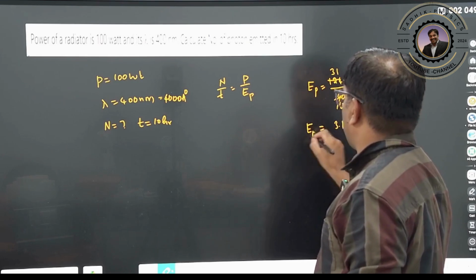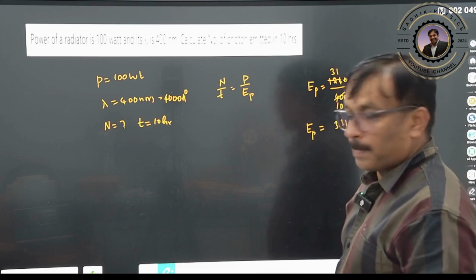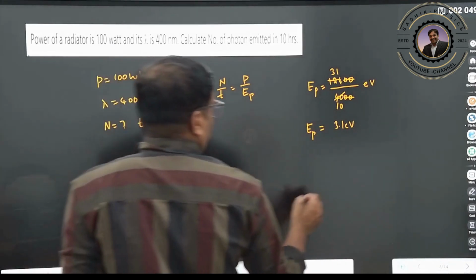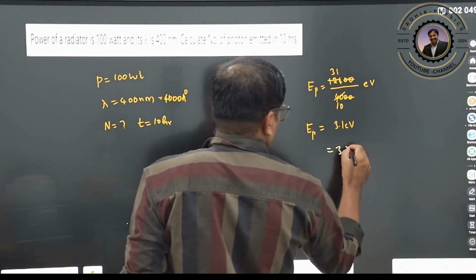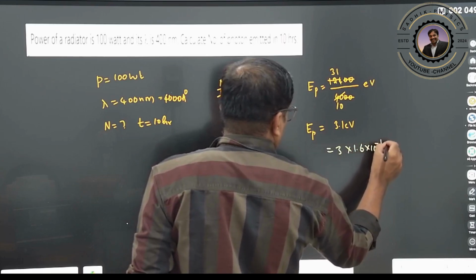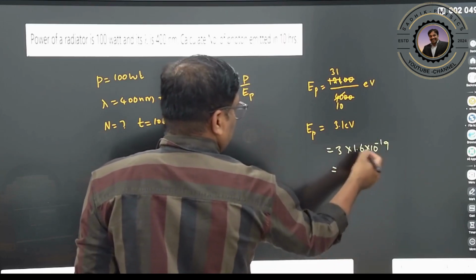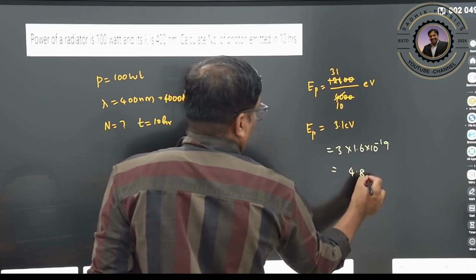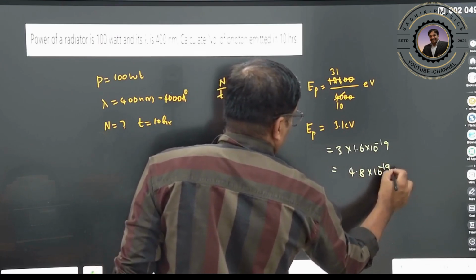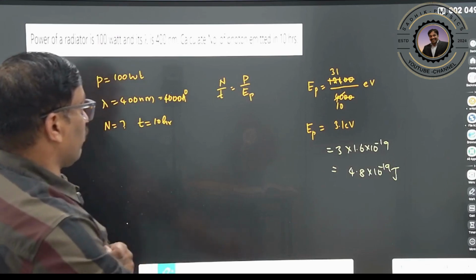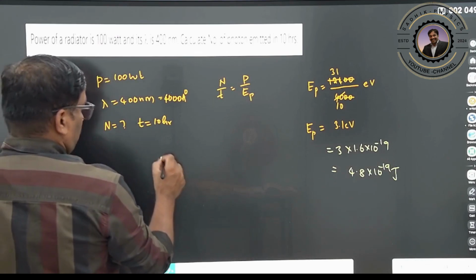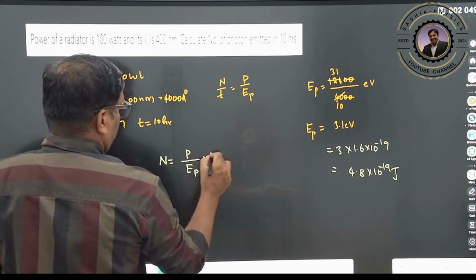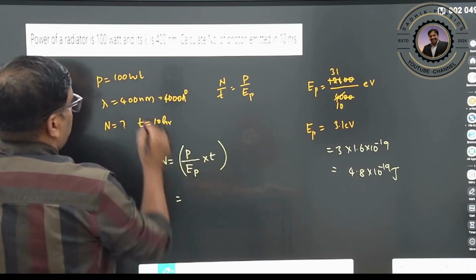This is your energy of the photon. Now we require it compulsorily in joules: 3.1 into 1.6 into 10 to the power of minus 19, which is 4.8 into 10 to the power of minus 19 joules. This is your energy of the photon. So the number of photons will be equal to power by energy of the photon into the given time. Power is 100 watt.